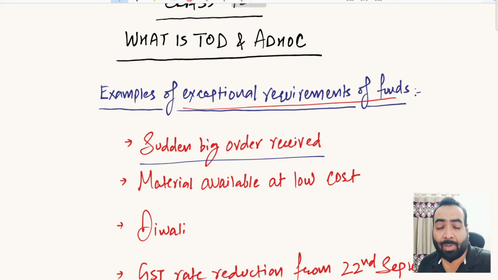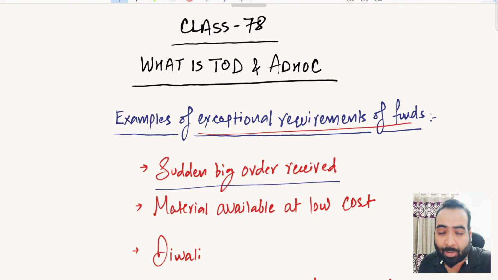Beyond your sanction limit. If you try to go for enhancement with your existing banker, then the bank may take 15, 20, or 25 days to sanction and disburse the enhanced limit to you. Your eligibility may also not meet for that enhancement, or you may not have additional property to offer. So in order to get quick support of funds for that 1 month, 2 months or 3 months period, you can take the facility of TOD or ad hoc from the banks, right?